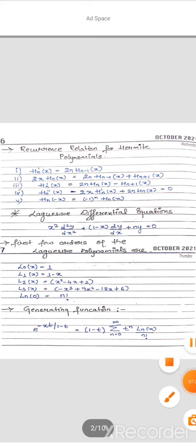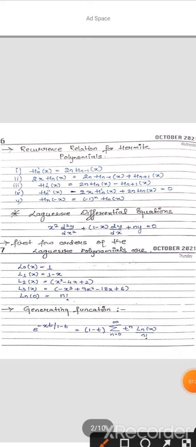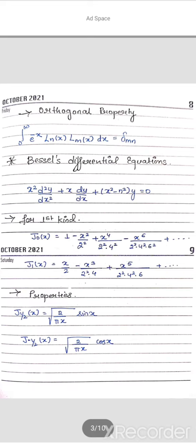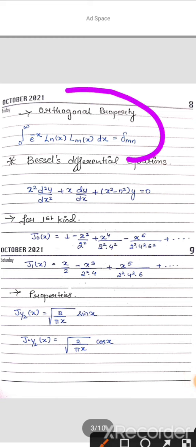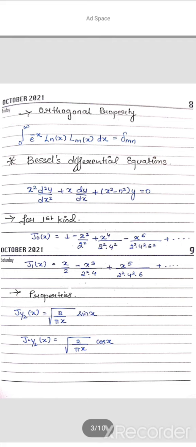And the generating function for Laguerre is e to the power of minus xt by (1 minus t), divided by 1 minus t, is equal to summation of n equal to 0 to infinity t to the power of n Ln of x by n factorial. Next, the orthogonality property for Laguerre is integration from 0 to infinity e to the power of minus x Ln of x Lm of x dx is equal to delta mn. Okay, the second form is over.